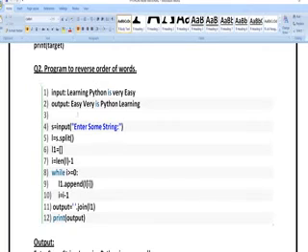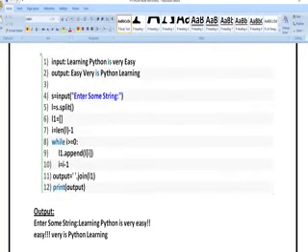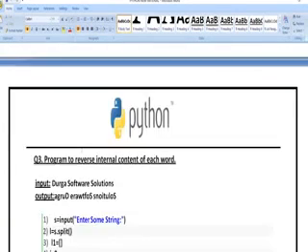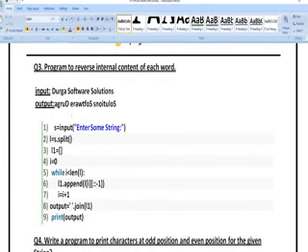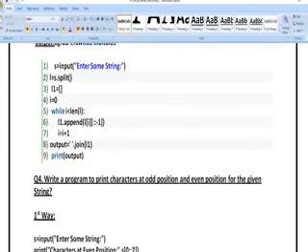Next is a program for writing the reverse of the input. First of all I write some input. Next I am splitting. Next I am calculating the length of the input. If the length is greater than 0, I am going to append the values of whatever I have given and process that. So this is one way of writing a given input in reverse order.